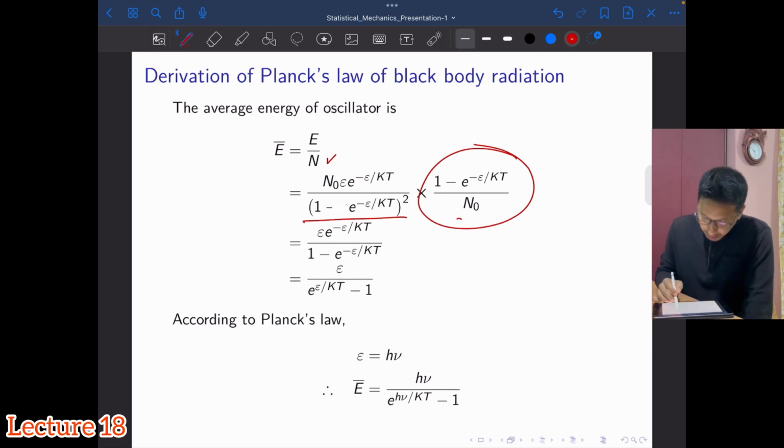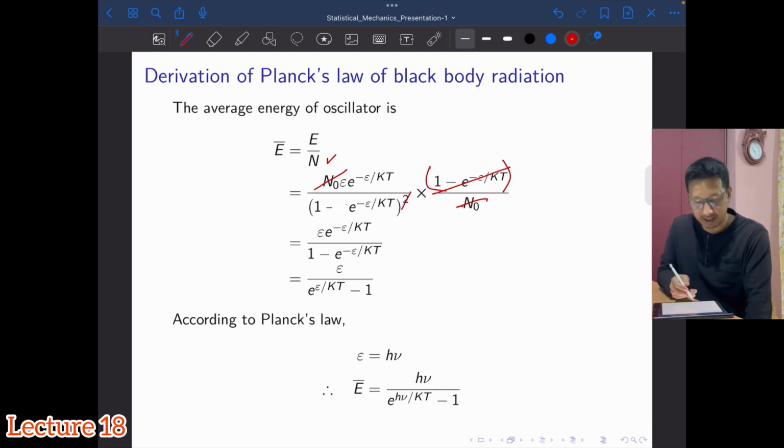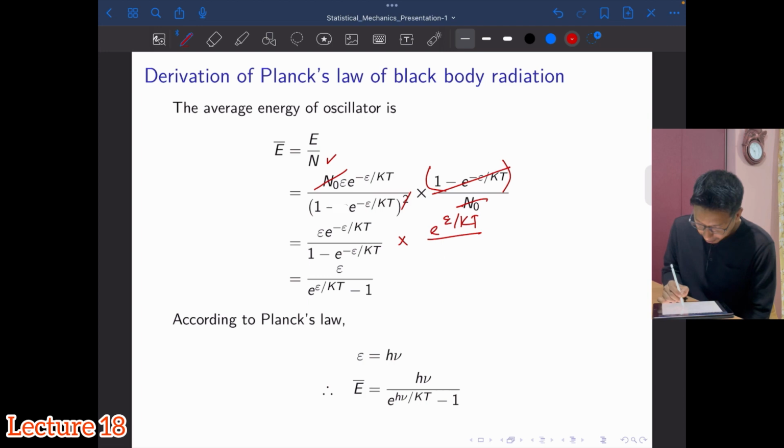Okay, so as you can see from this, your N naught will get cancelled and this 2 will go off. So I will remain with e into e to the power minus e by kt, then 1 minus e to the power minus e by kt. Later on I can multiply the numerator and denominator by e to the power e by kt, so then I will remain with this expression.